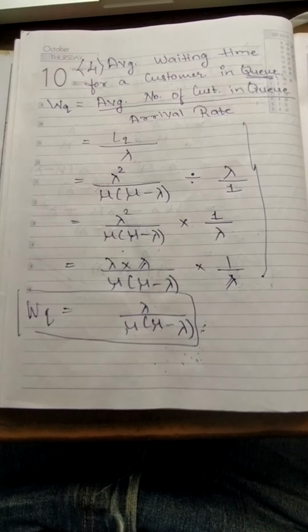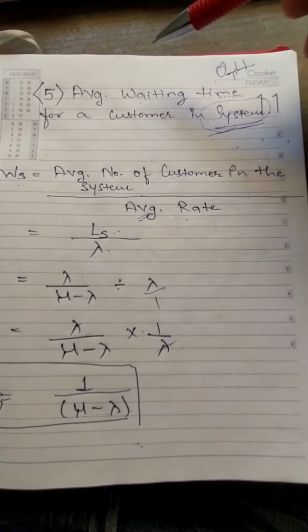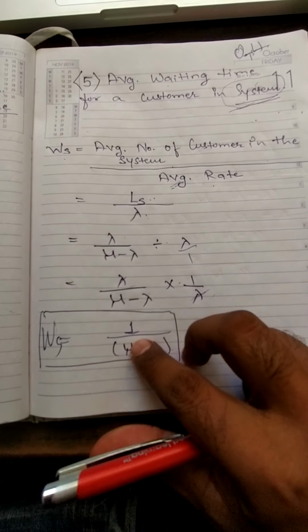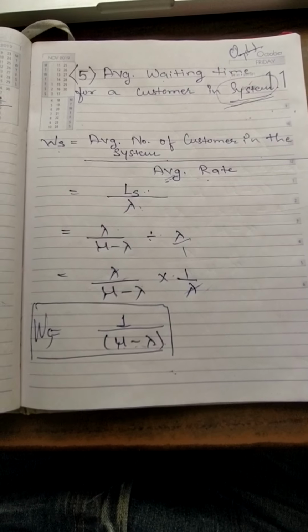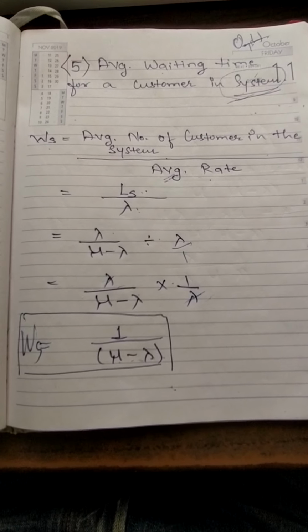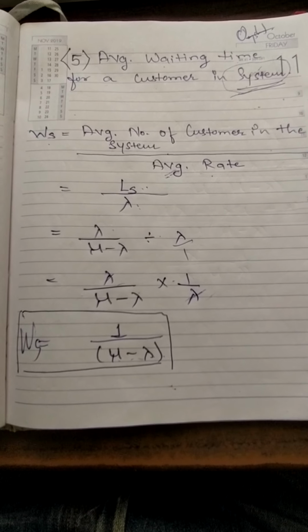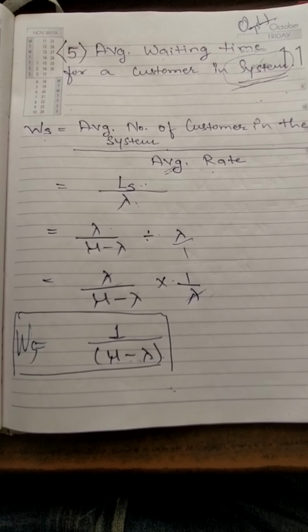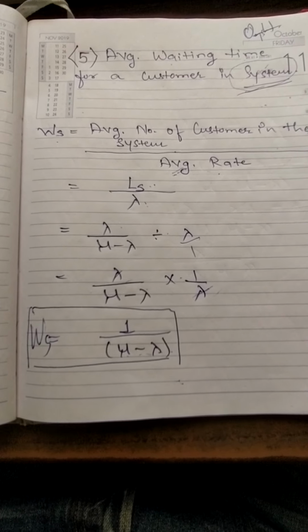Clear? Then the average time of a customer in the system. What is the time spent by a customer in the system? This is a combination: if a customer stands 15 minutes in line to get his turn, and after that takes 5 minutes to avail the service, to take cash from the cash counter.